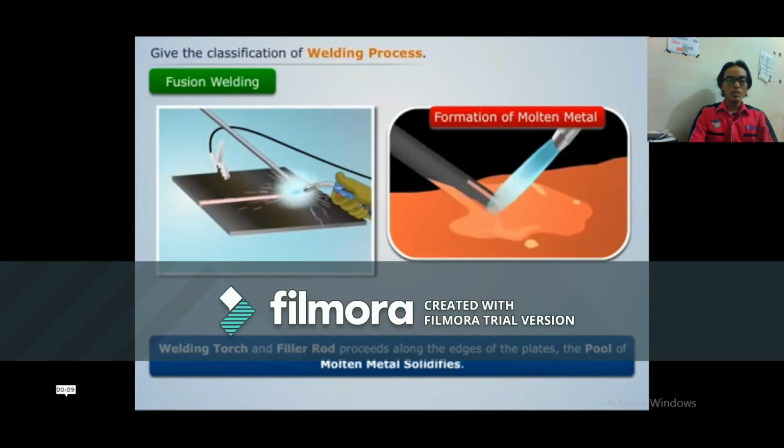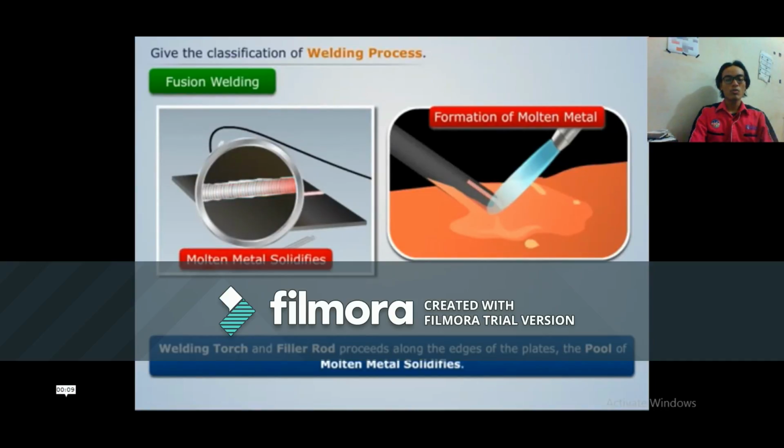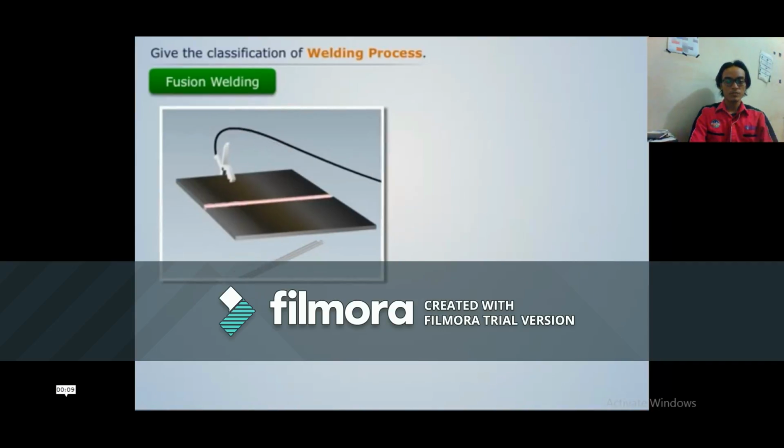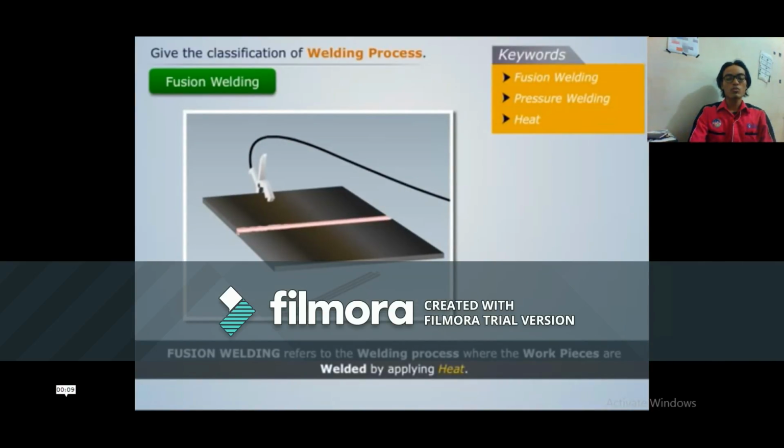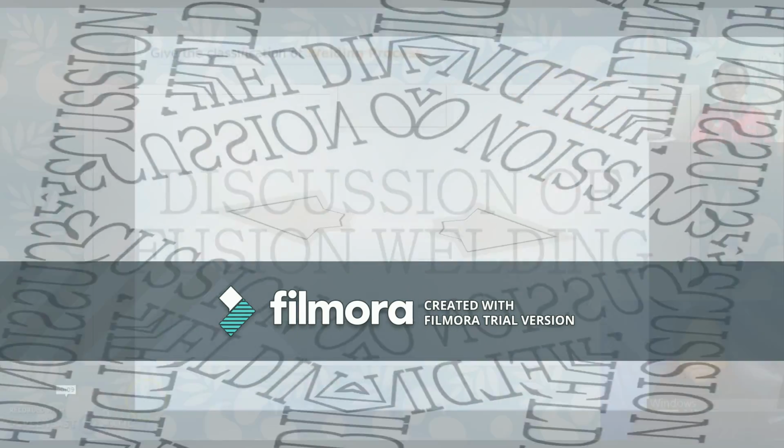Then the welding torch and filler rod proceed along the edges of the plate. The pool of molten metal will solidify. From the video, we can see the metal is solidified. This process of welding metal plates by applying heat on them is termed fusion welding. So fusion welding refers to the welding process where the workpieces are welded by applying heat.